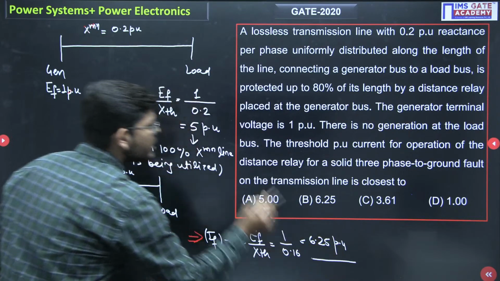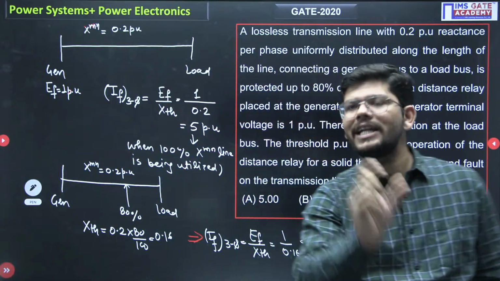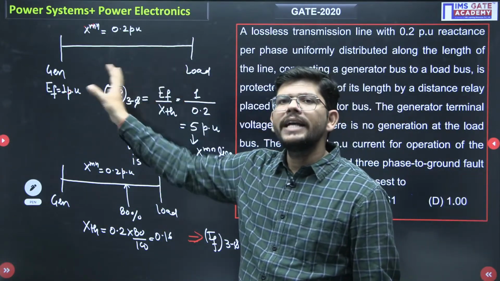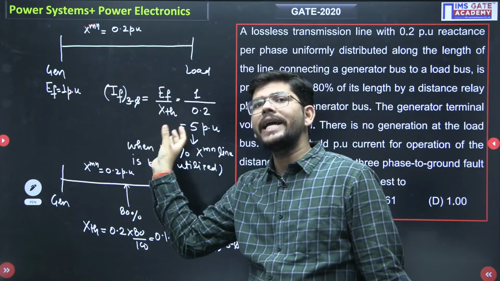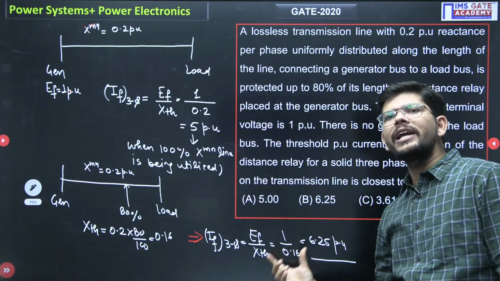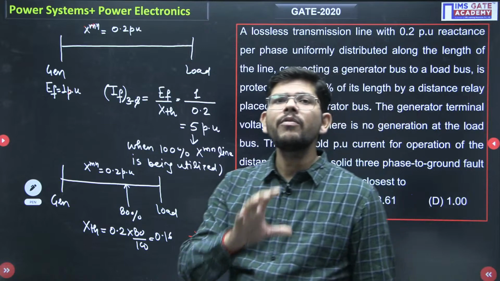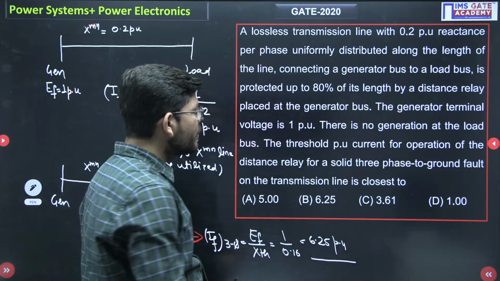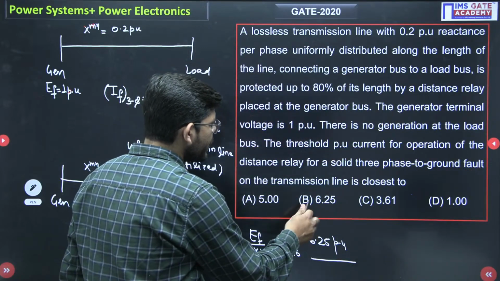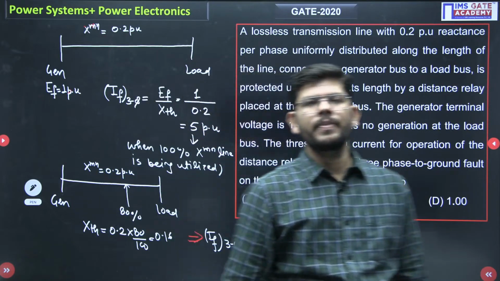So this is the fault current which you will be getting if you have protected only 80% of the line section. And if you have protected only 80% of the line section, this is the fault current flowing, and your relay will be sensing this current. So this will be the threshold current for the relay, which is also given in option number B. So option number B will be the correct option.